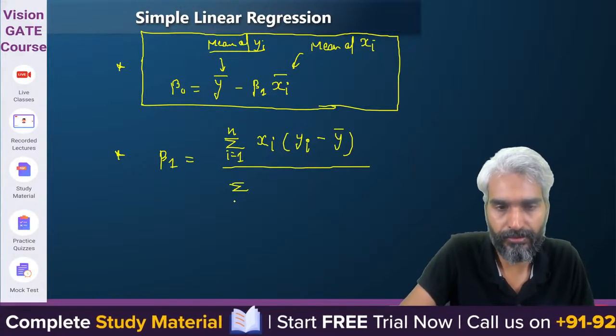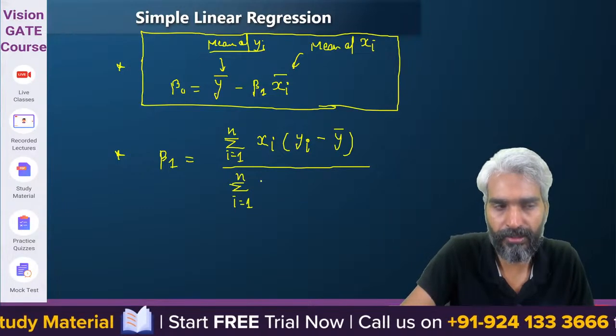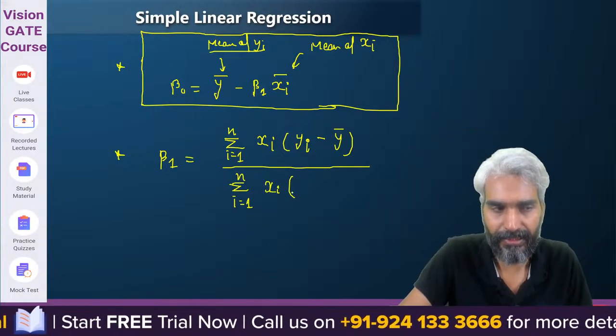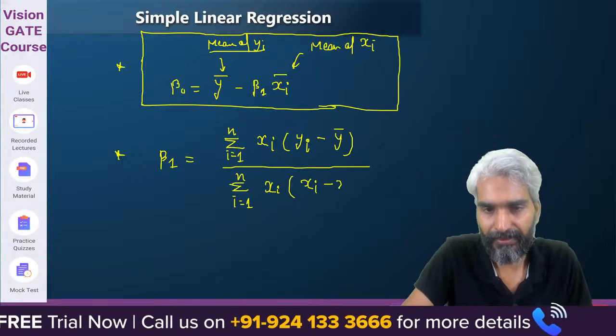I'll upload them. So it will be summation from i over 1 to n. This will be xi, and finally it will be xi minus x bar.